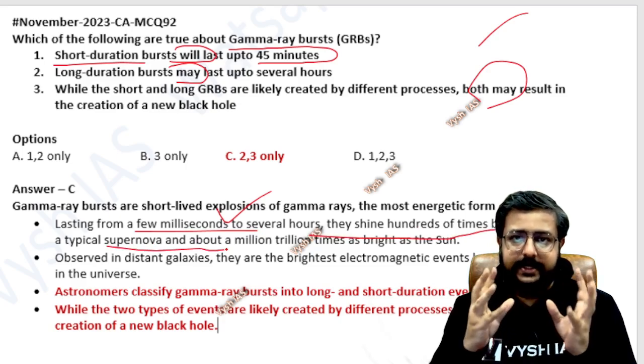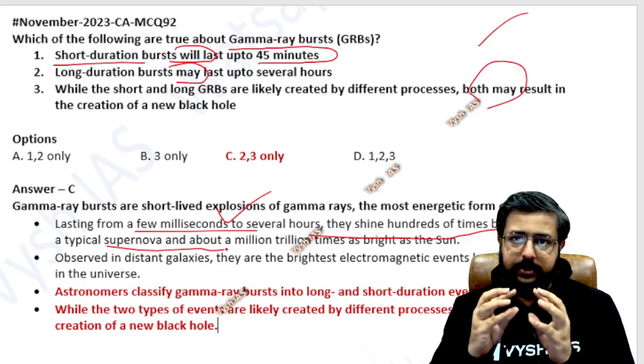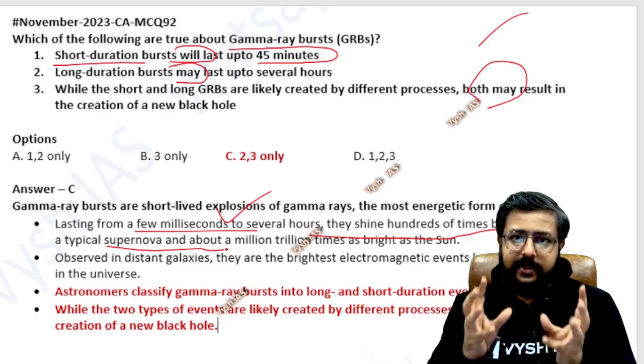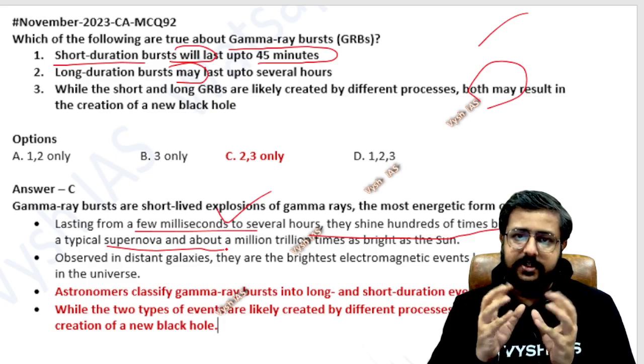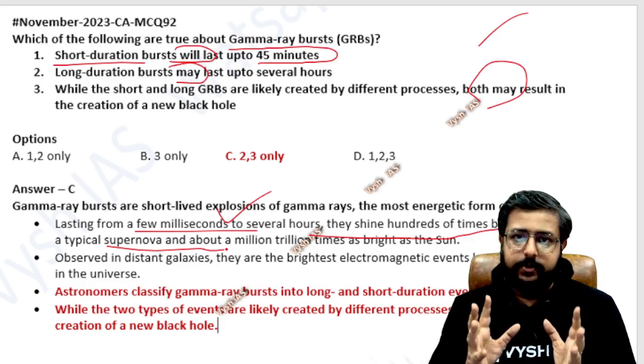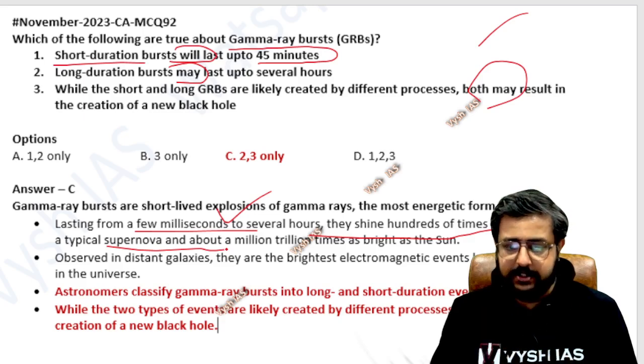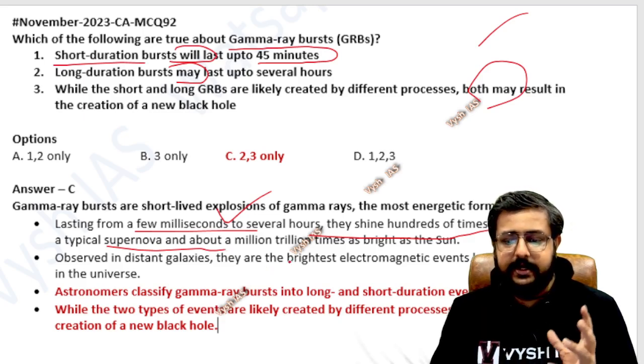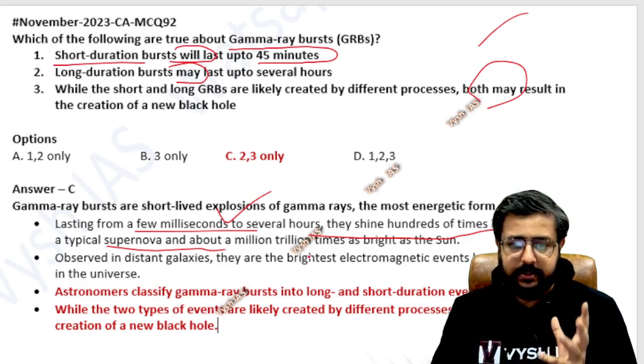When a star is ending its life, when its life is coming to an end, an explosion or dying out, that time a flash of light will be there, that is the supernova. Even more than that, imagine a gamma ray burst, how much energy it will be. It will be a million trillion times as bright as the sun. That much light it will be, but it will be very far away.